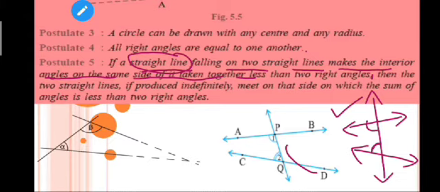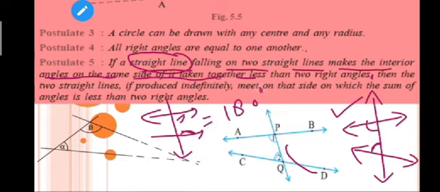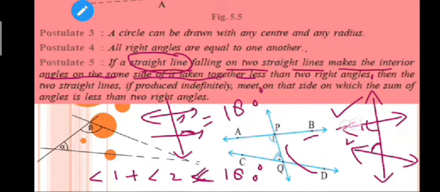less than two right angles. Students, I think you know the concept here, that if lines are parallel, then the sum is 180. But here it is particularly mentioned that the sum of this angle 1 and angle 2, that is, angle 1 plus angle 2, is less than 180. Then the two straight lines, if I produce these lines, I will say that these two lines can meet somewhere.